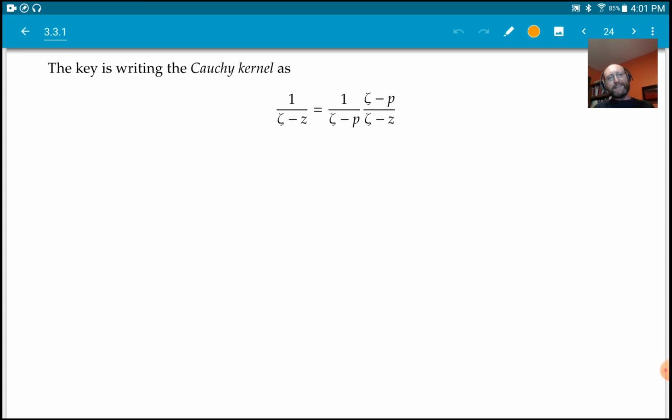Now the key in this proof is writing the Cauchy kernel, right? And by kernel here we mean, I always get this question, whenever I say kernel here, everybody says, well, it's the kernel of some matrix or something.